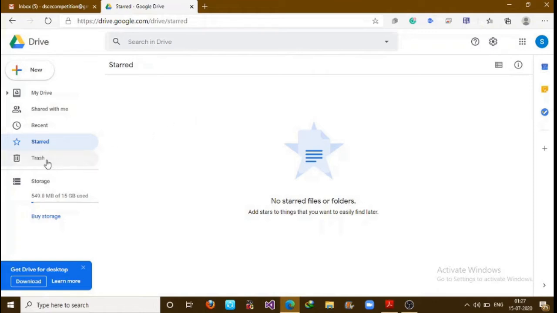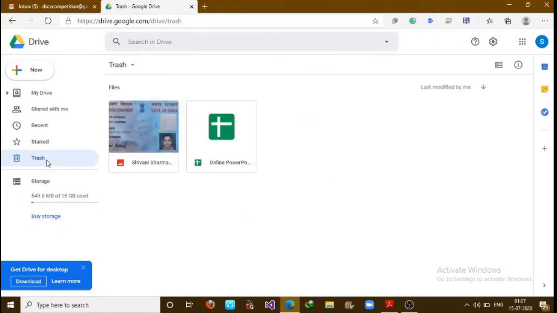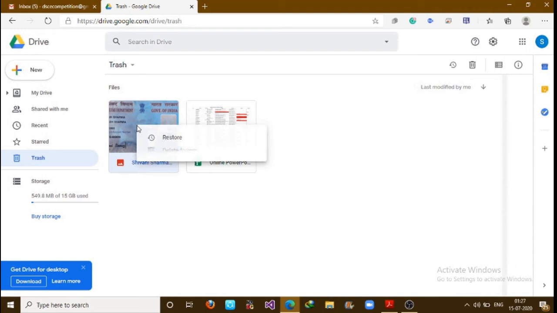Okay, next is Trash. In Trash, you can see the files you deleted from your Google Drive. If you delete a file from here also, it will be permanently deleted. You can see here Restore and Delete. If you click on Restore, the file will go back to your Google Drive. And if you click on Delete forever, it will be deleted forever from your Google Drive.